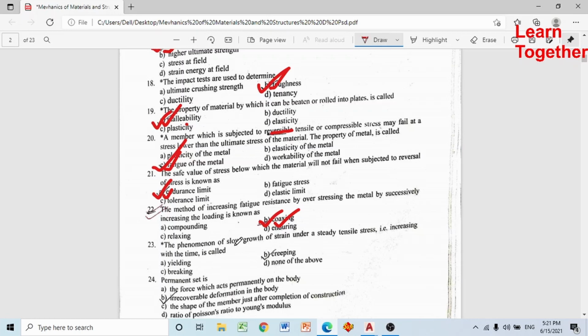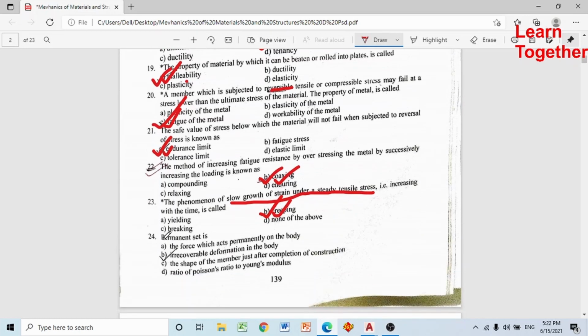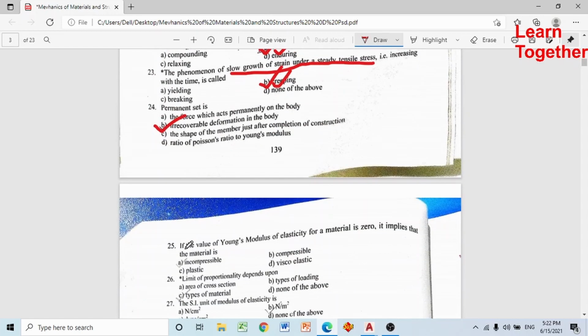The phenomenon of slow growth of strain under steady tensile stress that increases with time is known as creeping. Creeping भन्ने बुझ्नु पर्यो. Permanent set is irrecoverable deformation in the body.